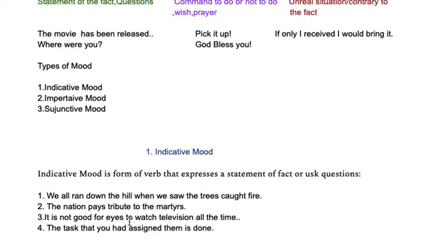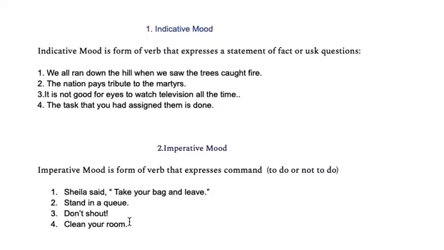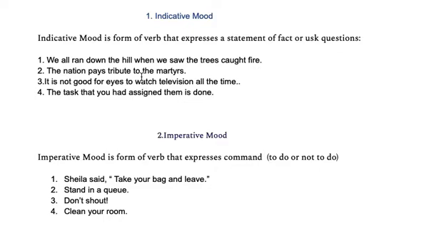So let's start with indicative mood. Now look at this: indicative mood is a form of verb that expresses a statement of fact or asks a question. Why have I written a statement of fact? If it is not a fact, then it is an unreal situation.